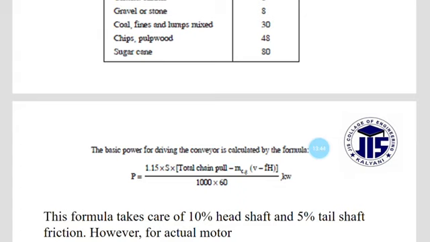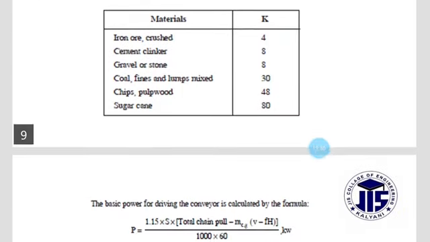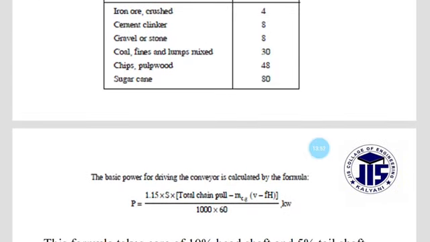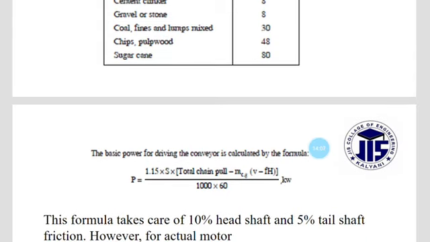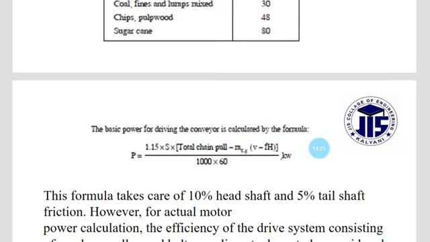The total chain pull T is calculated previously, minus MCG, into the bracket V minus FH, and so on, all divided by 1000 into 60, giving kilowatts. This formula takes care of 10% head shaft and 5% tail shaft friction.